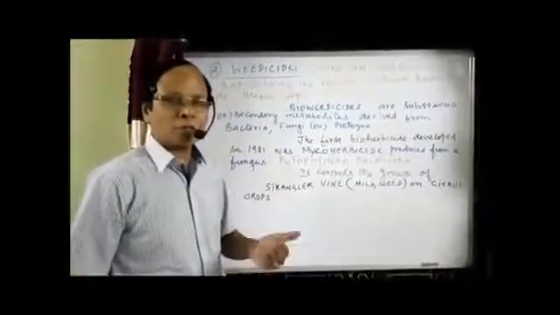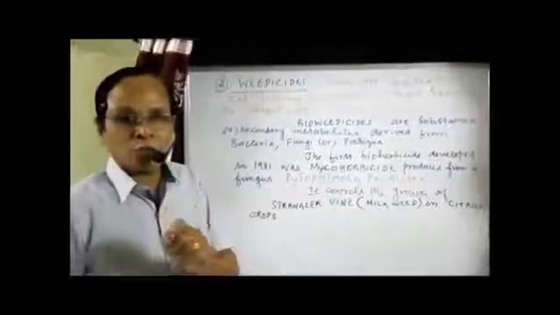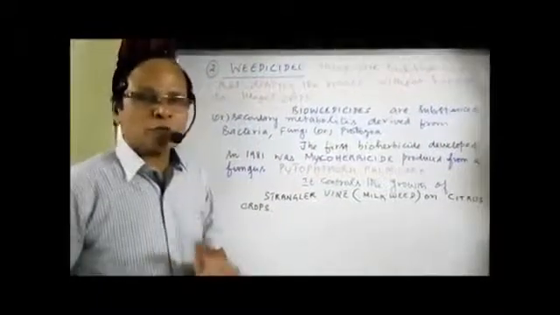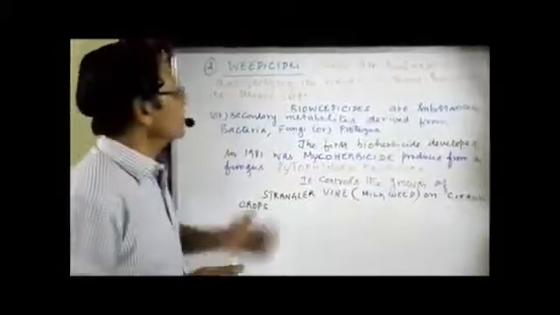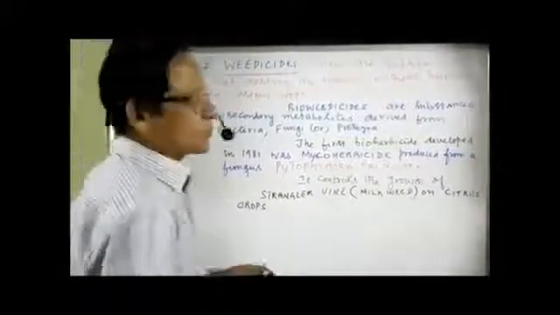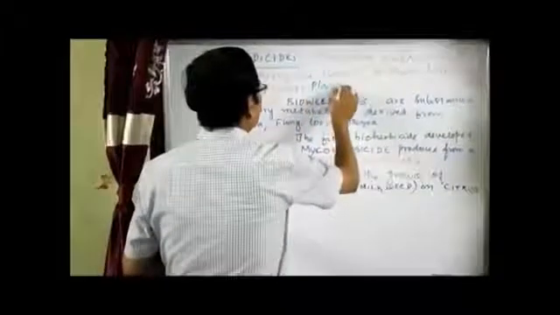Weeds are plants that affect the growth of normal plants by utilizing all the nutrients available in the soil. So to control weeds, we use weedicides. Weedicides are substances that destroy the weeds without harming the normal plants, that is, the useful crop plants. Then bioweedicides are substances, or secondary metabolites.